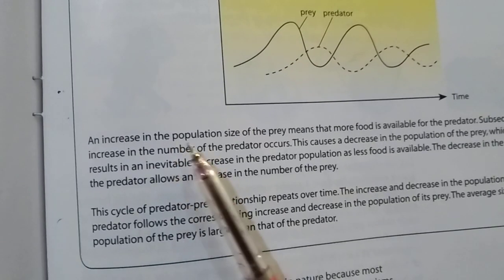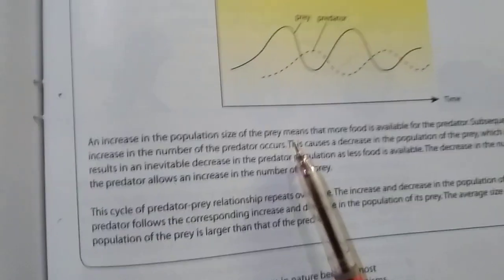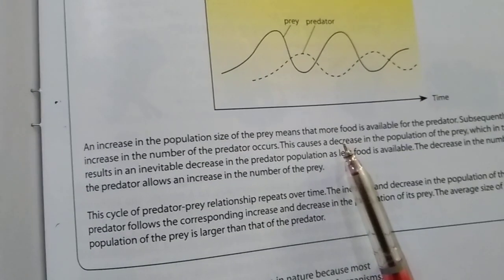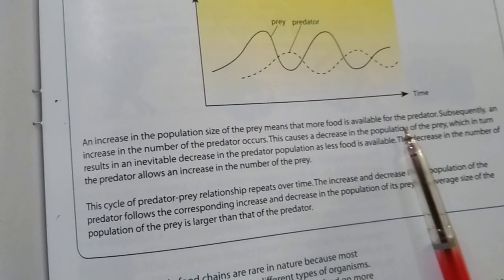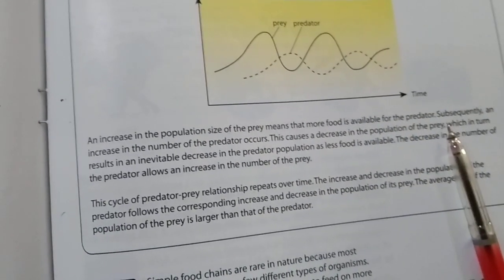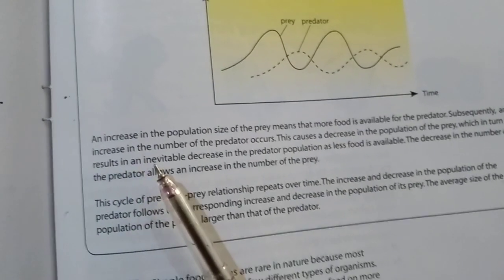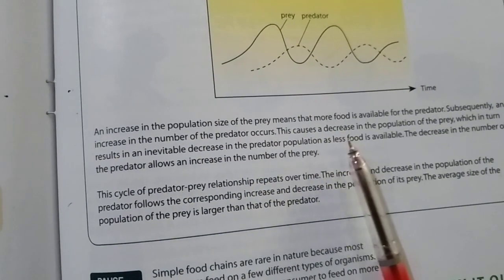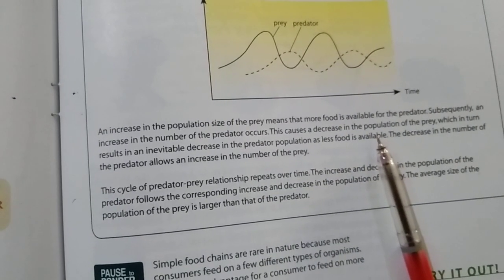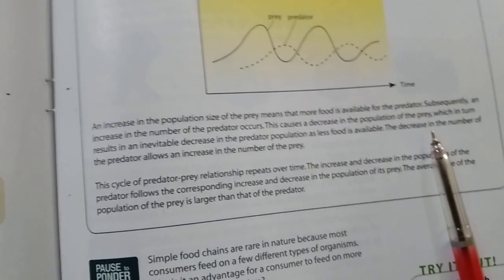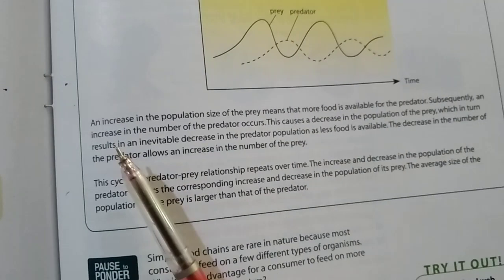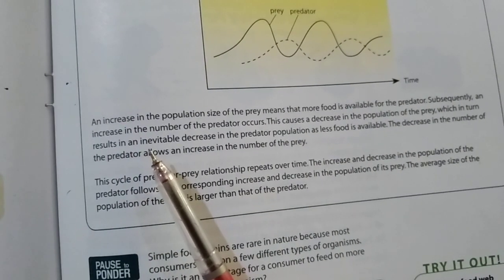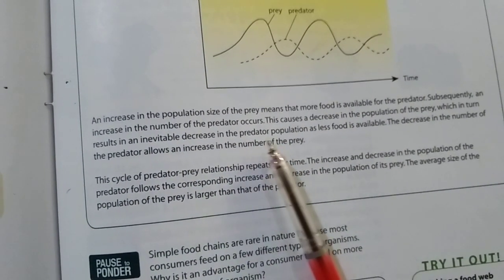An increase in the population size of the prey means that more food is available for the predators. Subsequently, an increase in the number of predators occurs. This causes a decrease in the population of the prey, which in turn results in an inevitable decrease in the predator population as less food is available.